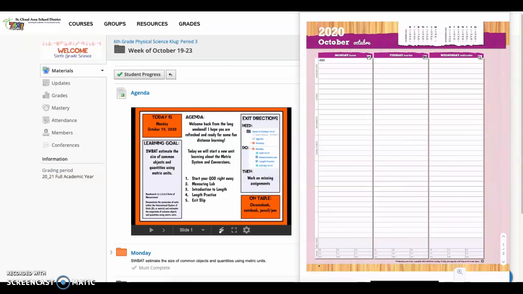Hey, sixth graders, when you get to class each day, you should be filling out your agenda. So I have my agenda here, and I also have our agenda pulled up in Schoology. So the first thing in our Schoology folder for each week, and it says that we are on Monday, October